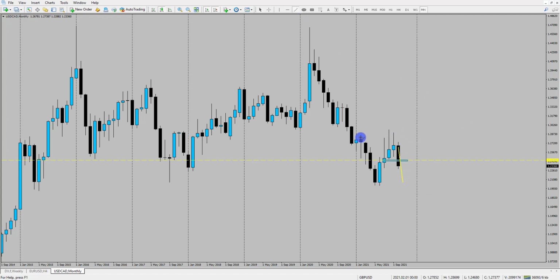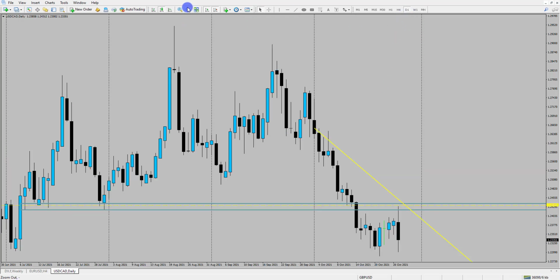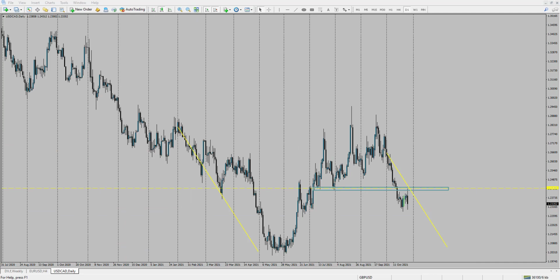Now, if I just highlight the previous move down and I go to the daily time frame, what you'll notice is you get that daily downtrend. We had a little bit of a pullback here, but as soon as that market was suggesting that the monthly was going to move to the downside, we saw lower highs and lower lows in the market, which provides potential trading opportunities for us. Now that has happened here, we've been looking for some dollar CAD downside for a while, and price has recently pulled back now on that news, retested a key support area around about 124.